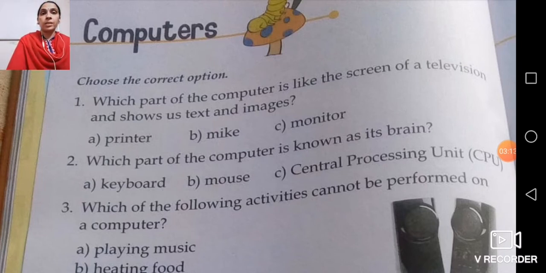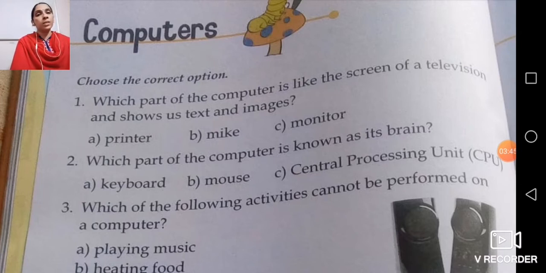Now here is A keyboard, B mouse and C central processing unit, that is CPU. So yes children, CPU is considered as its brain. The full form of CPU, that also you have to remember, is central processing unit.